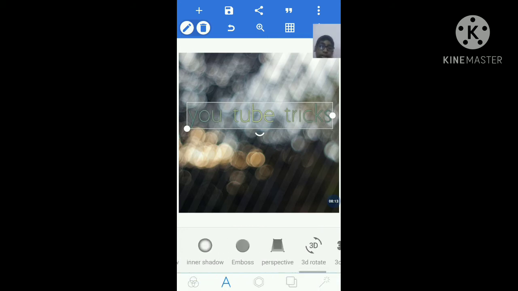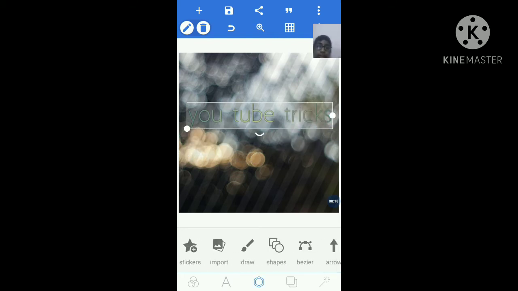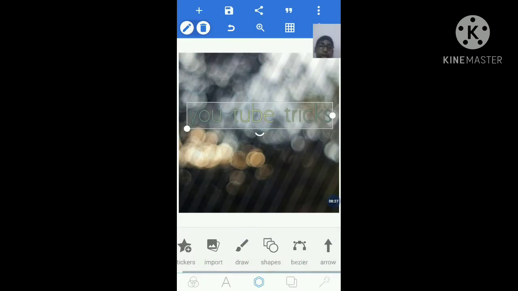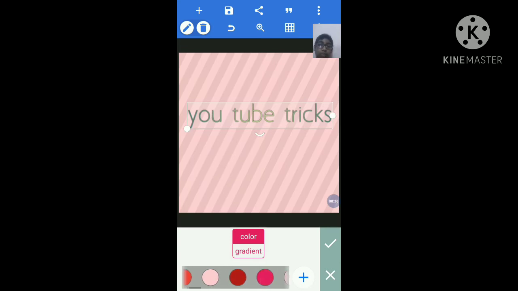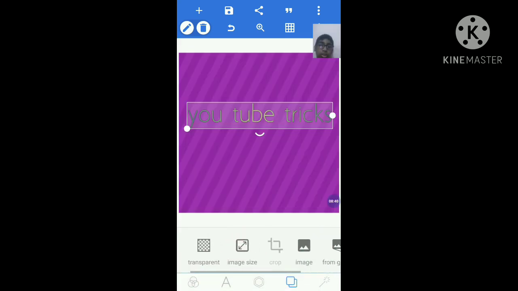Next, you can also add a shadow to this, 3D rotate. You can also rotate it, and you can also give reflection. If you want to draw on this object, you can draw like this, YouTube tricks by Sai Kalyan, like that. Next, if you want to increase your image size, a color option will also be here. You can add a color for your thumbnail picture like blue, yellow, green, like this. So I took this color, and you can add an image also here.